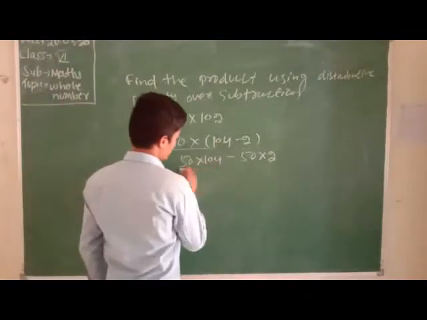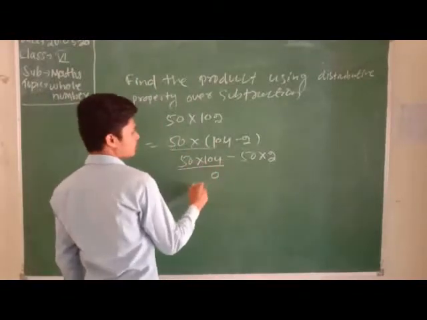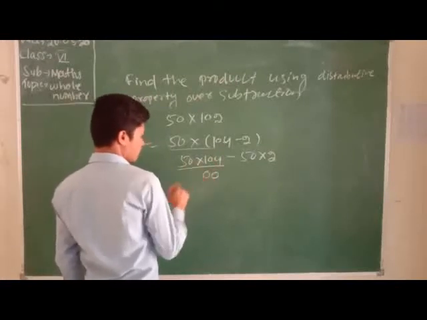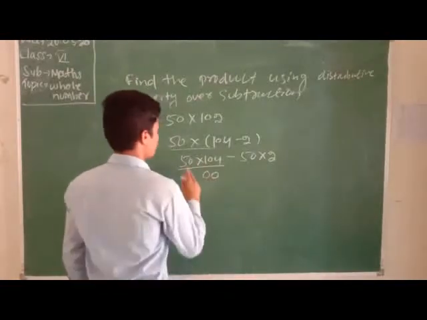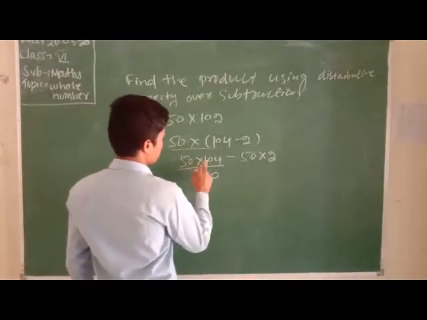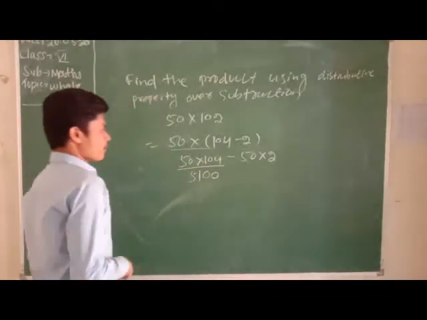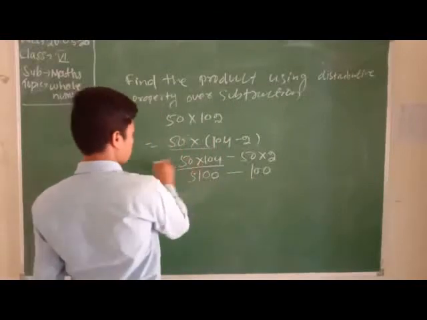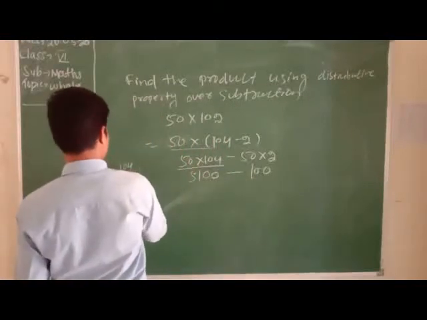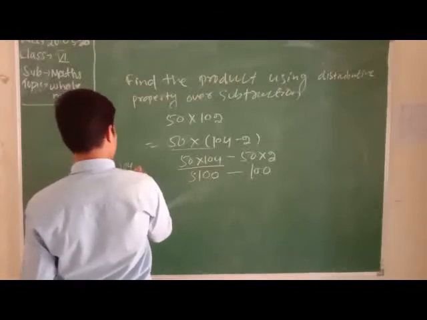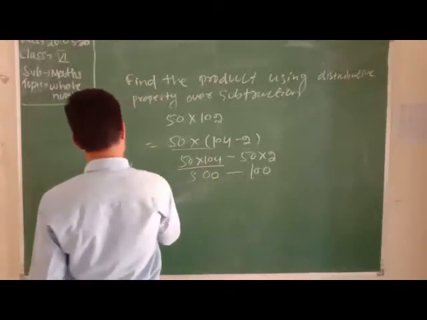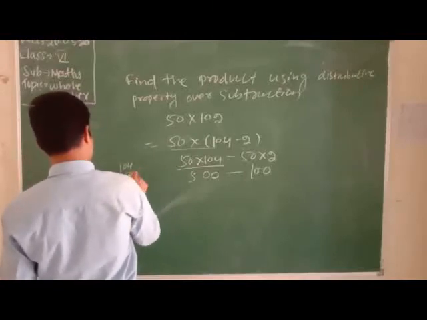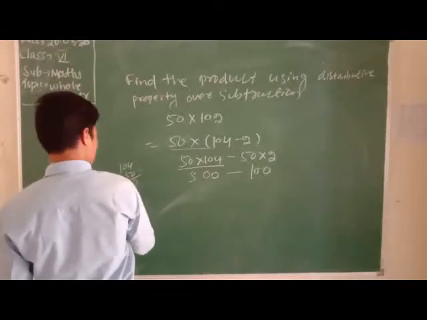You multiply first 50 into 104. We have 5200.